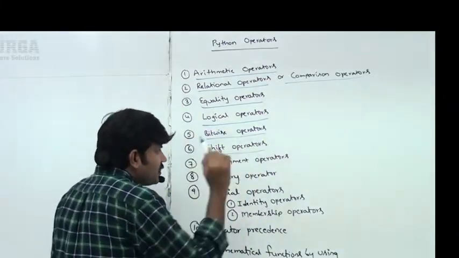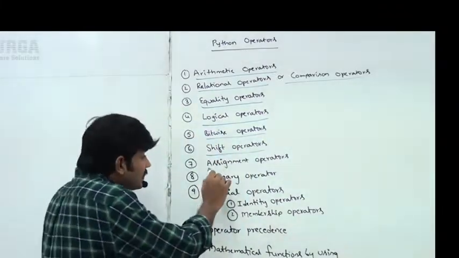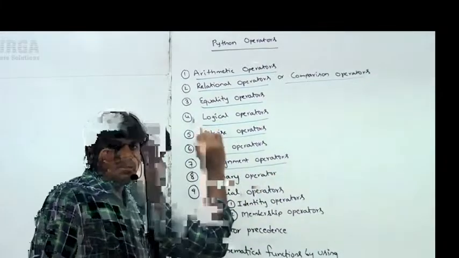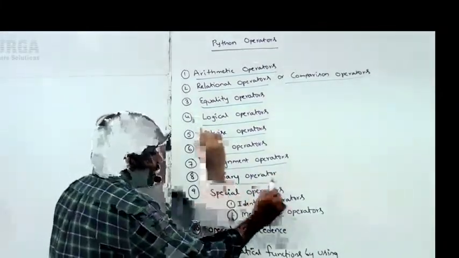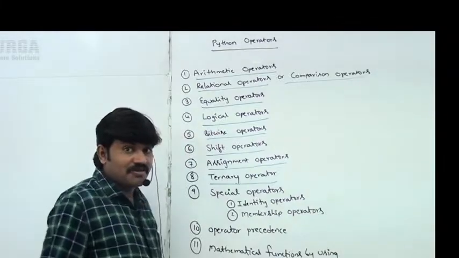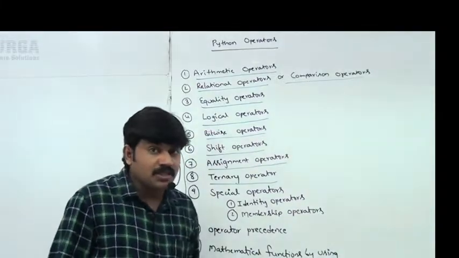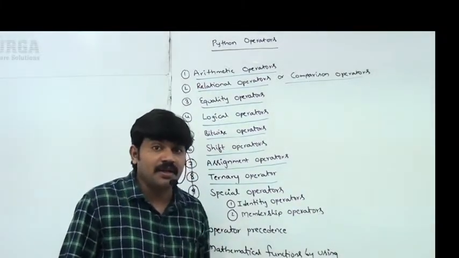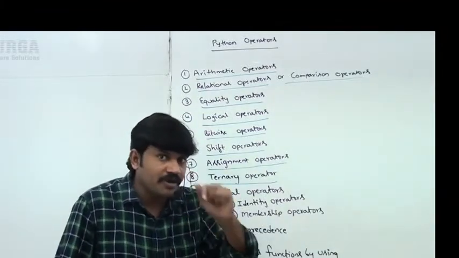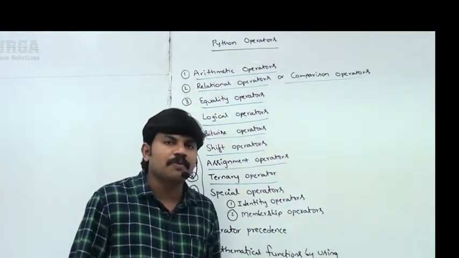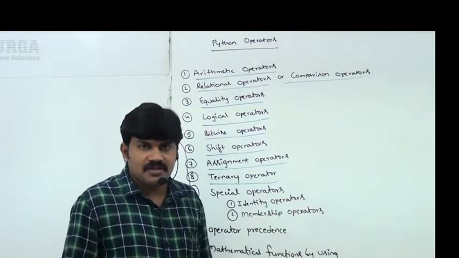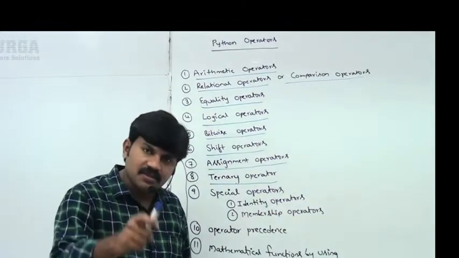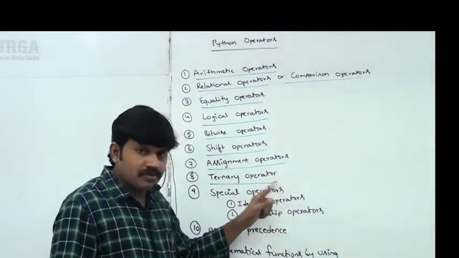Next, shift operators, and assignment operators. Next, the ternary operator. The most valuable, important question for the entire room: can you please explain how to use a ternary operator in Python? Most of the people are going to fail. Some say the ternary operator is not there in Python. Yes, it is there. We will discuss it with examples.